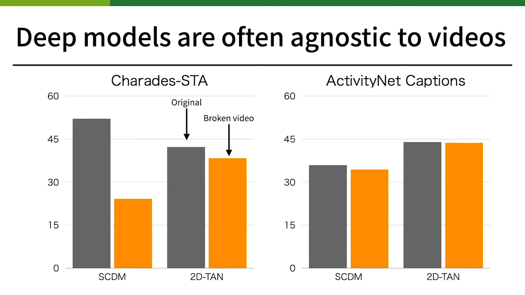Another finding is that the state-of-the-art models often rely on language biases and ignore visual input. We tested two state-of-the-art models on original inputs and broken video inputs. Their performance did not show a significant drop except in one case.